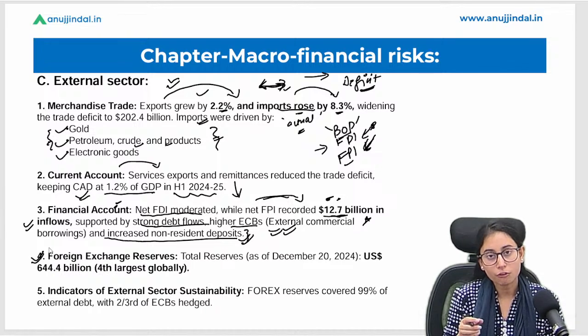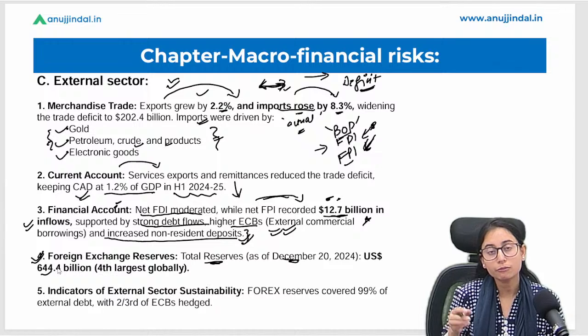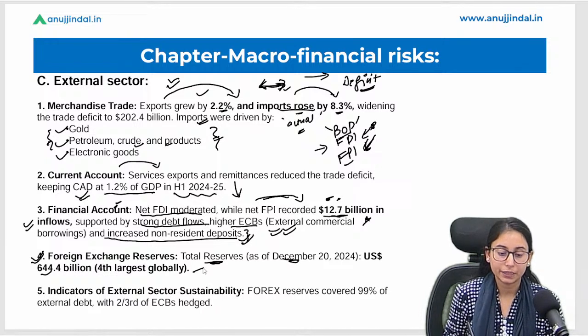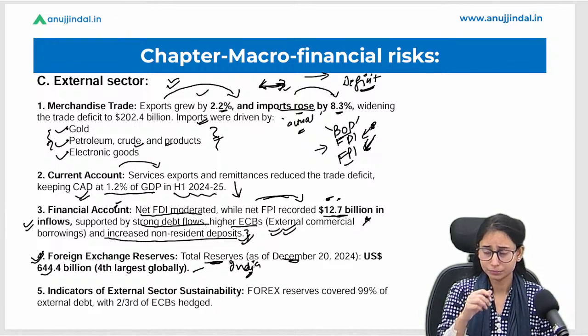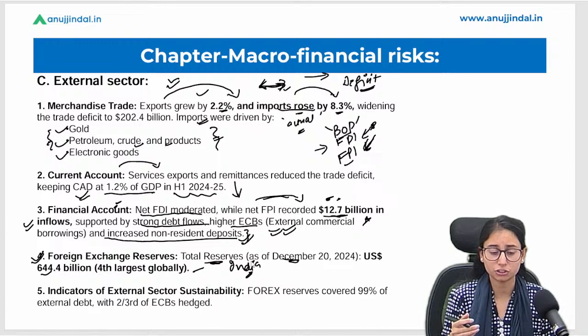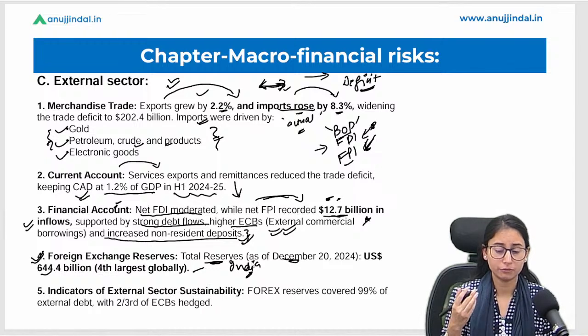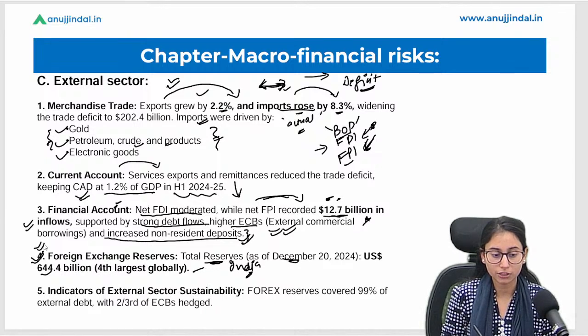Now we will talk about the foreign exchange reserve, that the total reserve as of December 2024 is 644.4 billion, which is the fourth largest foreign reserve made by India. Okay, we know that now the foreign exchange reserve has reduced a bit because of rupee depreciation, but when we come with the new FSR report, the new data will come. This is the foreign exchange reserve till December 2024.